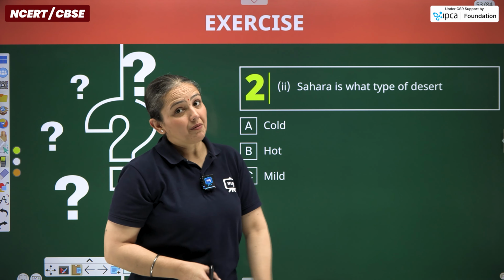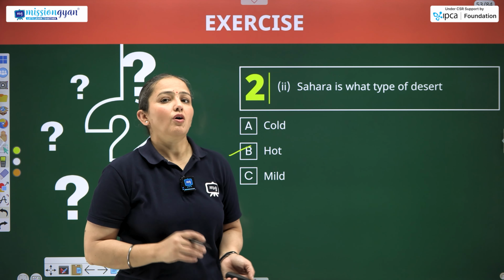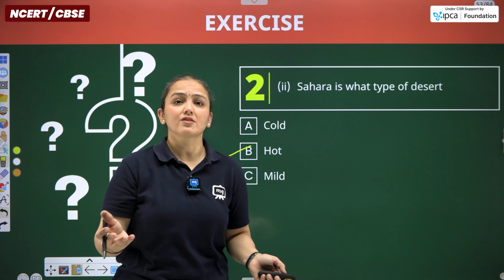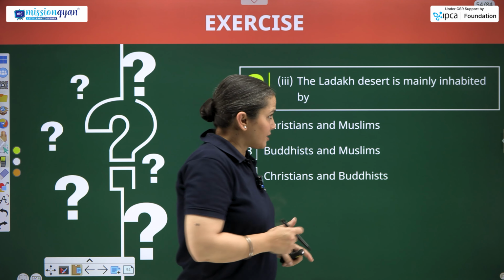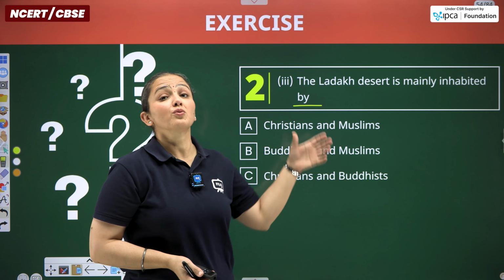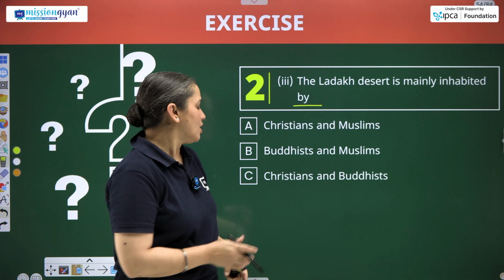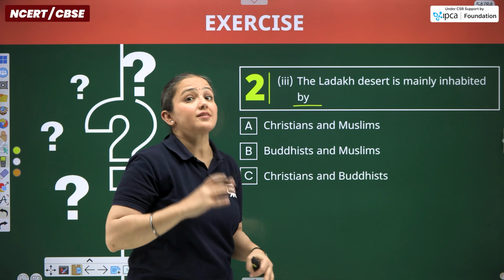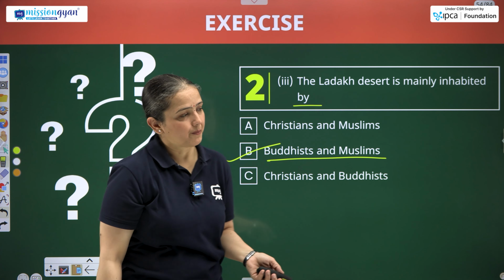Sahara is what type of desert? So it's a hot desert, and it is the largest hot desert of the world and the largest desert of the world as well. Next, the Ladakh desert is mainly inhabited by, so which community or which religions are inhabited within the Ladakh desert region? So the Ladakh desert is inhabited by the Buddhist and Muslim people.